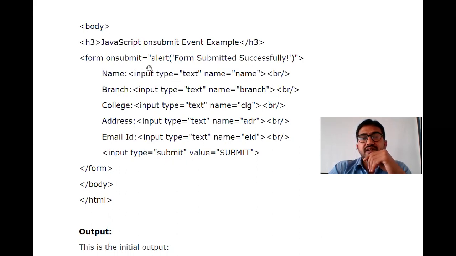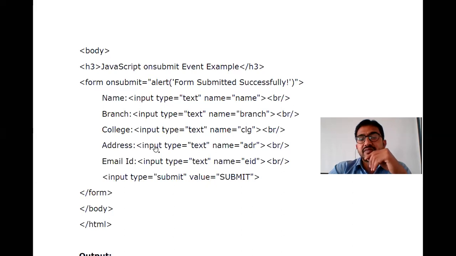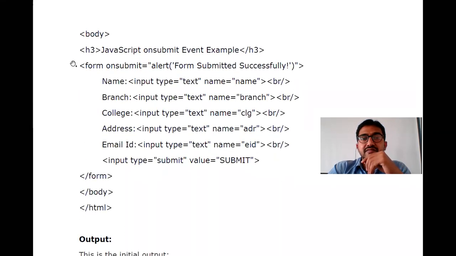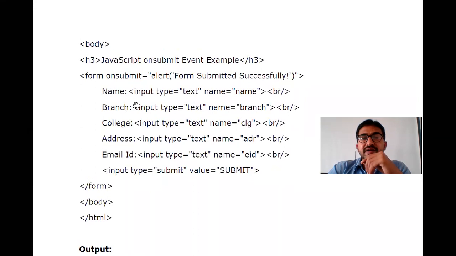If you closely observe here, am I writing any script here, any JavaScript here? Has any script started? No, because somebody automatically has to take care of that particular event. See one example.